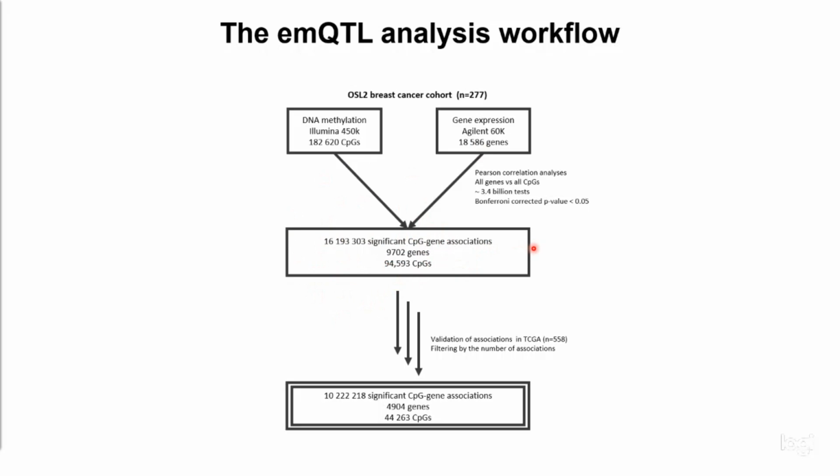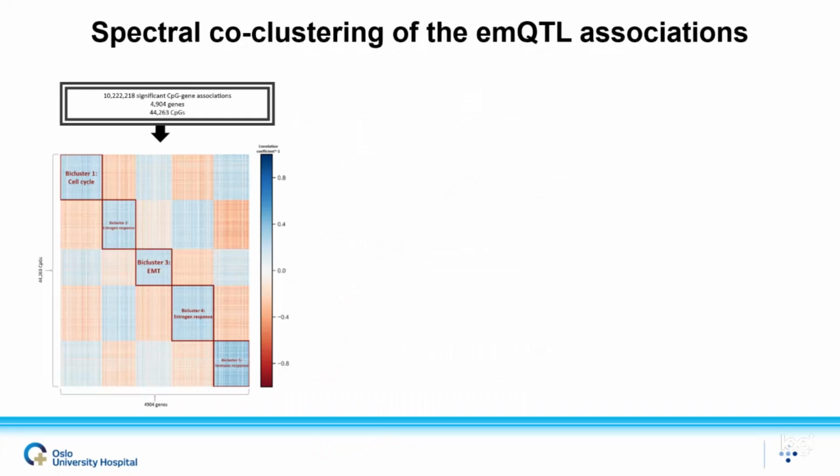after Bonferroni correction. And after validation of these associations in the TCGA breast cancer cohort and filtering of the emQTLs based on a number of associations, we were then left with around 10 million associations, including almost 5,000 genes and 44,000 CpGs. We then grouped the emQTL CpGs and genes by spectral co-clustering of the correlation coefficients based on negative associations, and we discovered 5 biclusters as shown in this heat map.